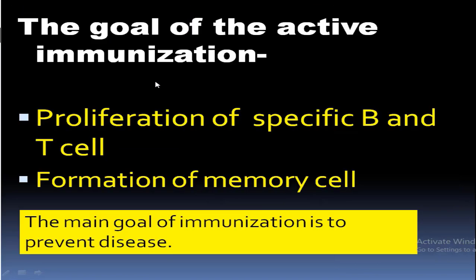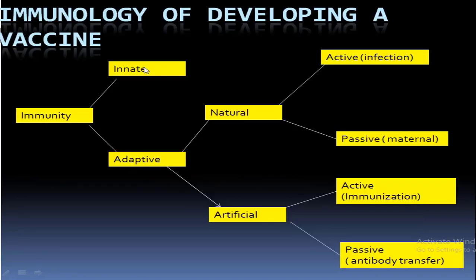Innate immunity is present since birth and it is non-specific. That means it doesn't target any specific disease-causing organism. The second, adaptive immunity, is specific. That means it targets a specific disease-causing organism, or it develops antibodies for that particular infection.